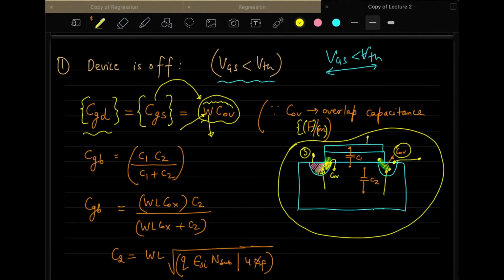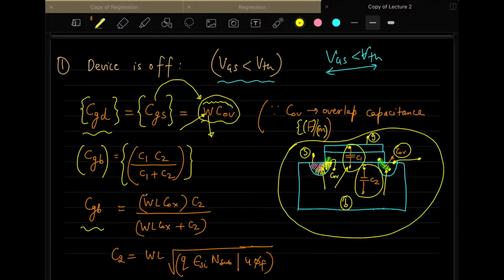The next is gate to bulk. This is your gate and this is your bulk. There are two capacitances: one is from gate to channel, the C1, and another is from channel to bulk, the C2. These two capacitances are in series. The series combination of capacitors is C1 C2 upon C1 plus C2. So the gate to bulk capacitance will be WLCOX times C2 upon WLCOX plus C2.